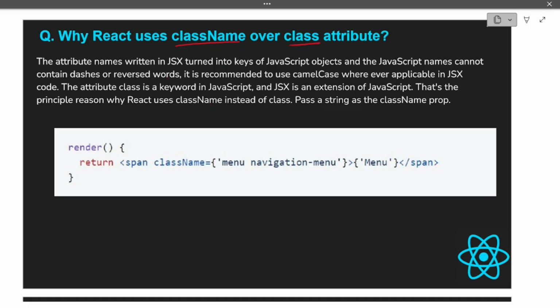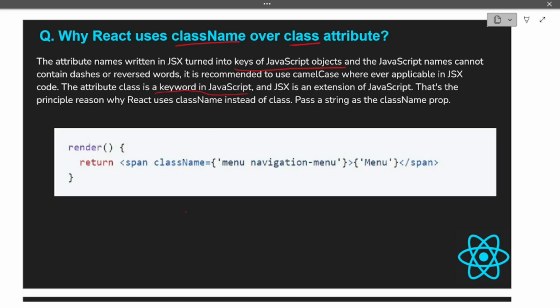The attribute names written in JSX turn into keys of JavaScript objects, and JavaScript names cannot contain dashes or reserved words. It is recommended to use camel case wherever applicable in JSX code. The attribute class is a keyword in JavaScript, and JSX is an extension of JavaScript. That's the principal reason why React uses className instead of class: pass a string as the className prop.